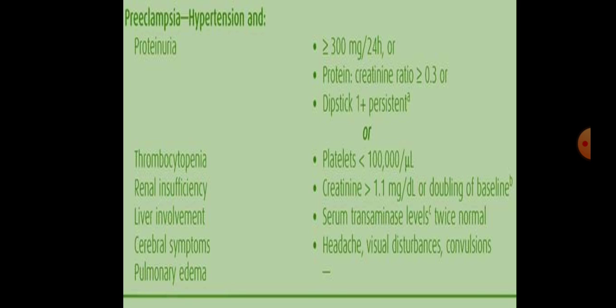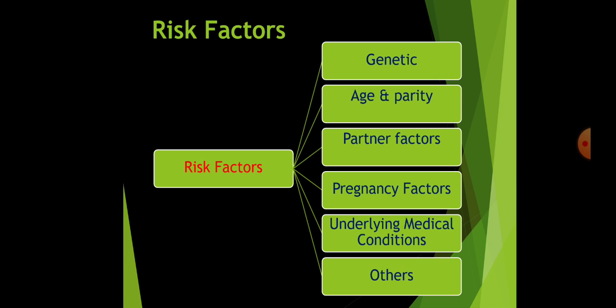Then liver involvement, where serum transaminase levels are twice the normal. Cerebral symptoms, which may include headache, visual disturbances, convulsions. If there is lung involvement, there will be development of pulmonary edema and pulmonary hemorrhages. These are the signs and symptoms of end organ damage. What are the risk factors in preeclampsia? They might be genetic predisposition, age, parity, partner factors, because in the development of hypertensive disorder of pregnancy, there is also a role of paternal genetic factor.